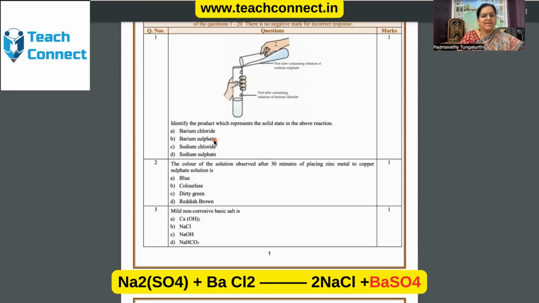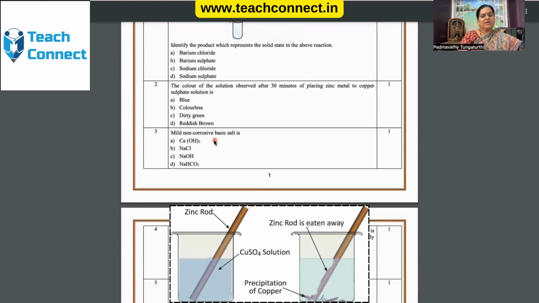Train the students to read the question. This is how barium sulfate is the right answer for this question. Analysis has to be done for every question given. Going to the second question.